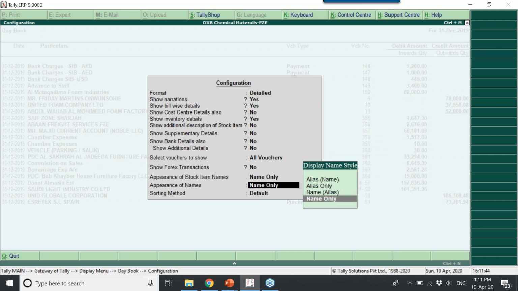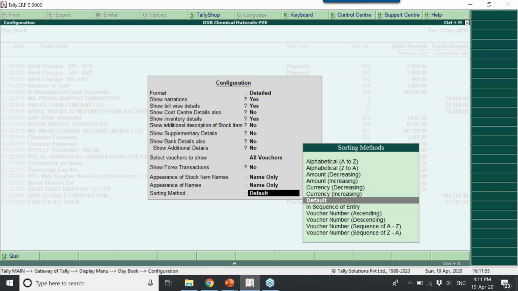And the next one is name appears. How you want the report to be shown. Only name or name with alias. Okay, this is for stock item, this is for the ledger. And the last one is nothing but sorting. How you want it to be sorted. Do you want alphabetical, or decreasing or increasing value, or the default one, which is based on the transaction you passed, it will appear. So let me select amount decreasing.